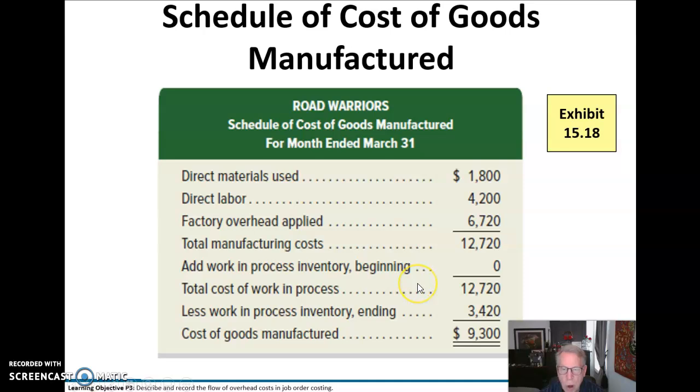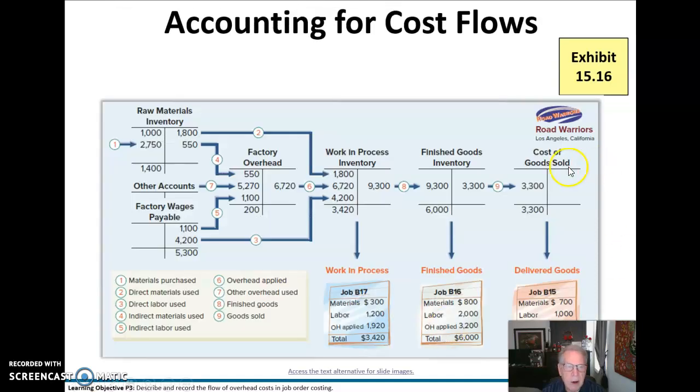So our total cost of work in process is $12,720. We'll back out the ending work in process inventory, and that tells me what we have actually completed and moved as finished goods into finished goods inventory, $9,300. And as you see, there is the $9,300 that we've moved out of work in process and into finished goods inventory.